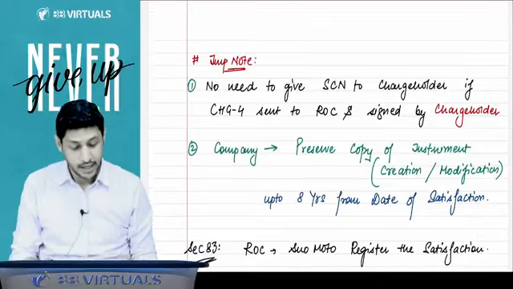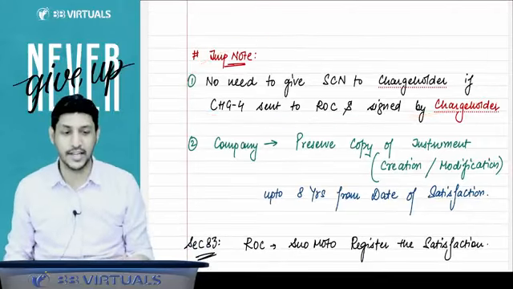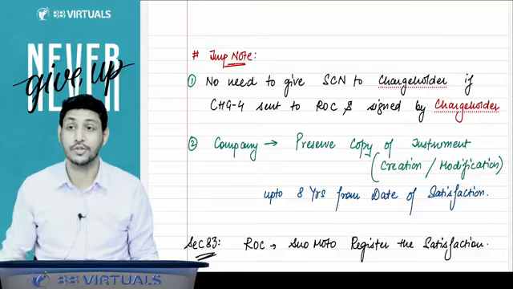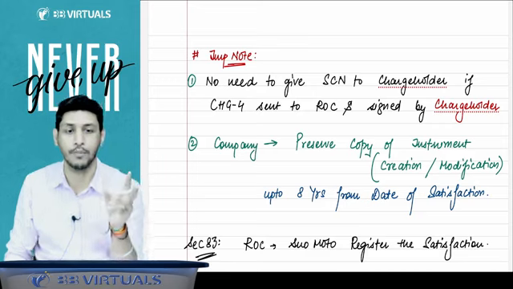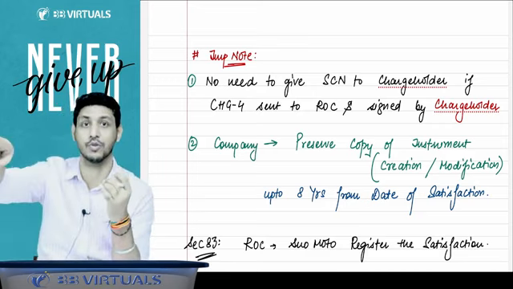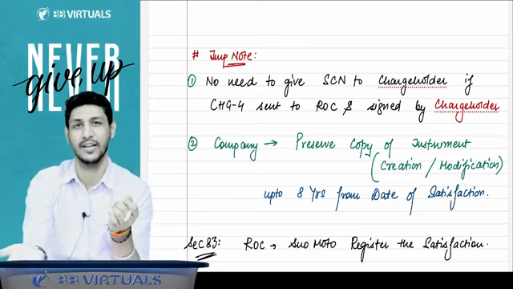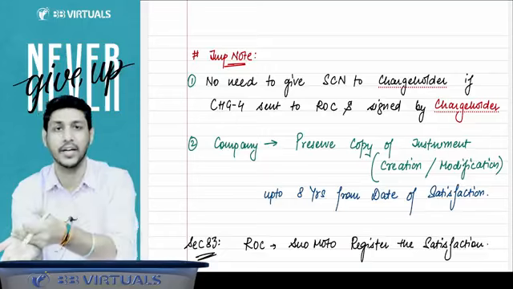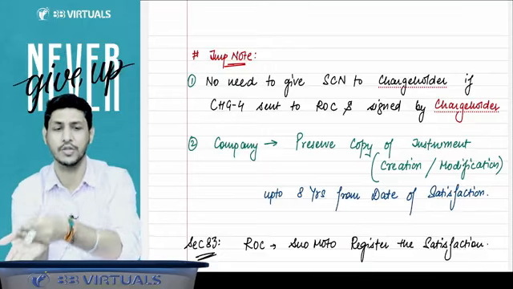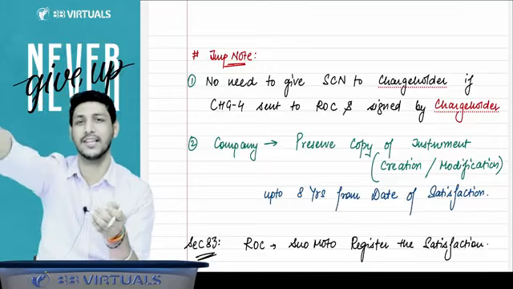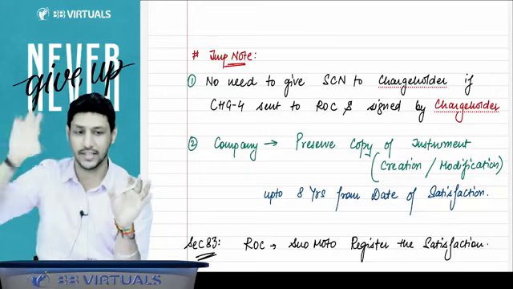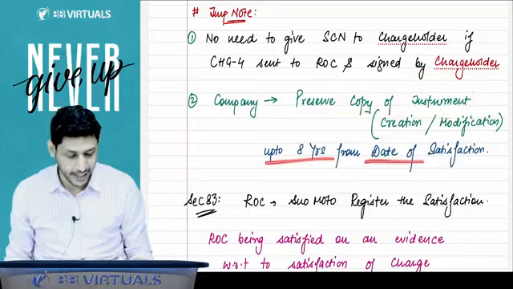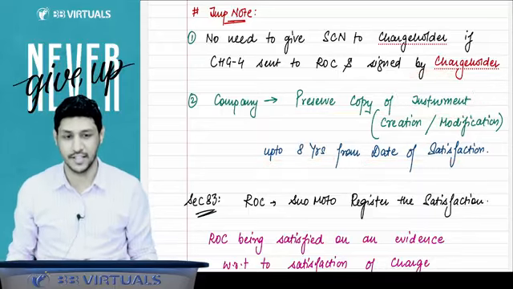Now, a very, very important point on which the institute has asked a question: there is no need to send a show cause notice to the charge holder if the form of CHG4 is filed to the ROC and is signed by the charge holder. So it is apparent that the charge holder has already signed it. If he has already signed it, then why ask him again and again? Then you need not ask that person again. And the company shall preserve the copy of the instrument up to 8 years from the date of satisfaction.